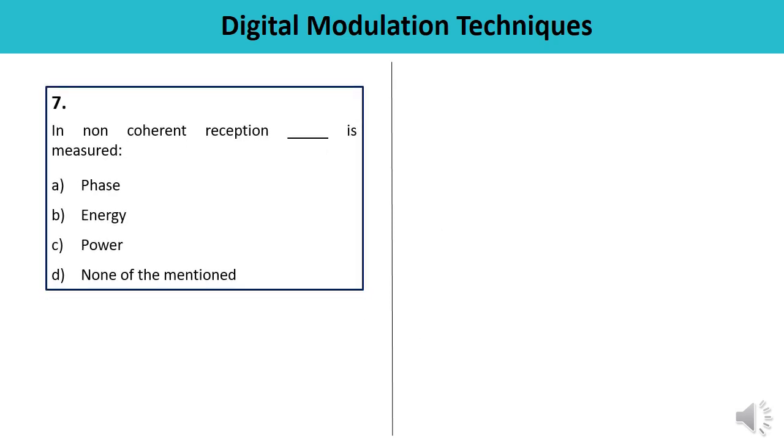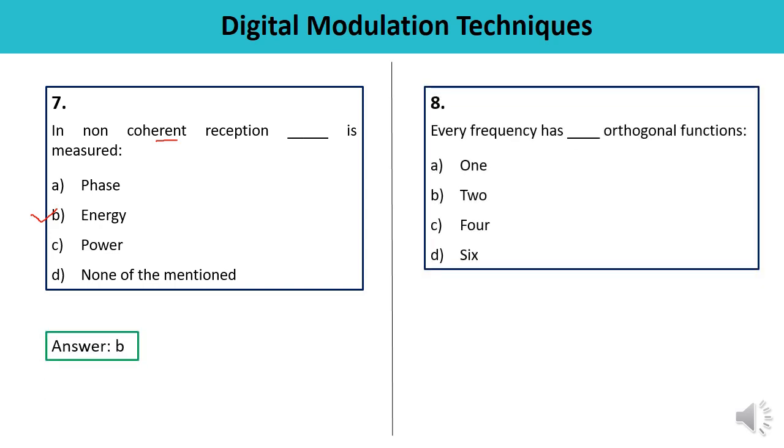Question number 7. In non-coherent reception is measured phase, energy, power, or none of the mentioned. So in case of non-coherent reception, energy in each of the frequencies is measured, means the answer is B. Correct. Next question. Every frequency has orthogonal functions 1, 2, 4 or 6. So every frequency has two orthogonal functions, that is sine and cosine, means B is the correct answer.